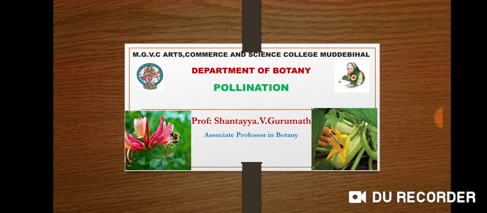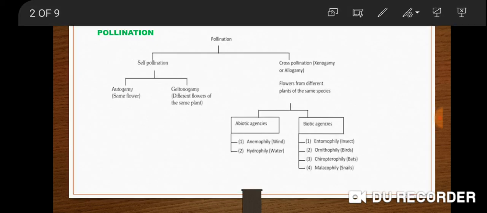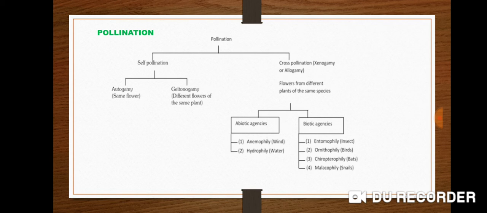Friends, in today's class we discuss pollination and the types of pollination. Pollination is the transference of pollen grains from the anther of a flower to the stigma of the same flower or of another flower of the same or sometimes allied species, often through various agents such as wind, insects, etc.